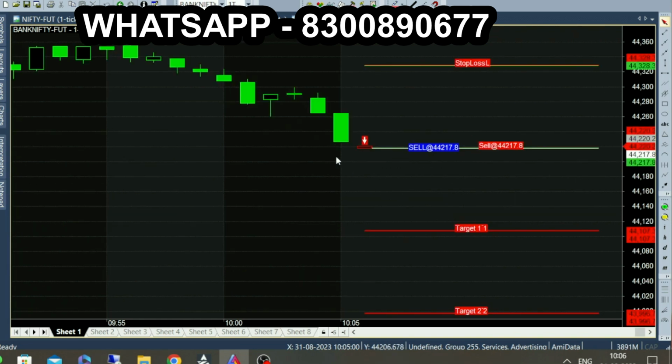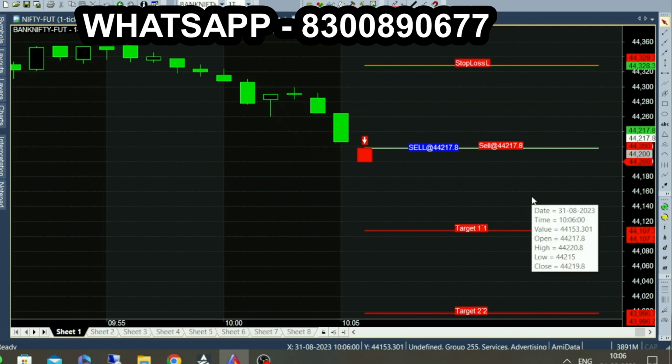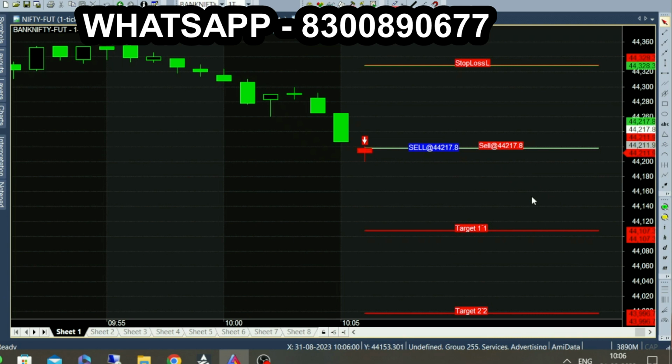In live market, it will generate calls like a signal in this chart. Today it's an expiry day, month end option expiry. In the Bank Nifty 1 minute chart after 10 o'clock, the sell call generator gave a sell signal, a red color candle opened. Sell at 44,217, our entry point line. Below it, our 100 point first target, 200 point second target line.